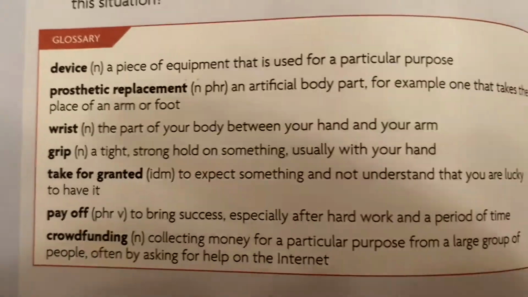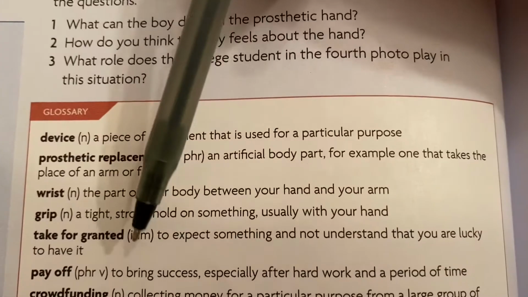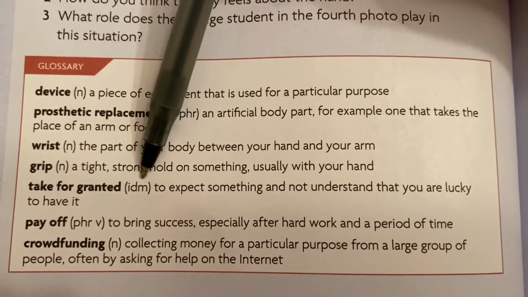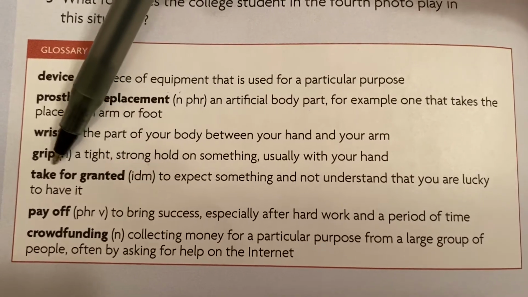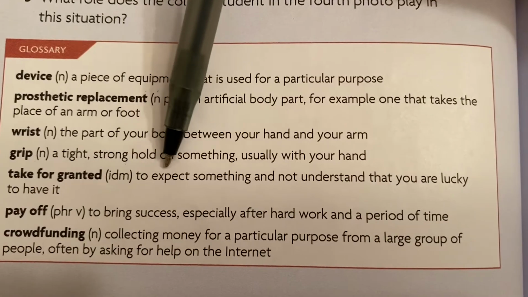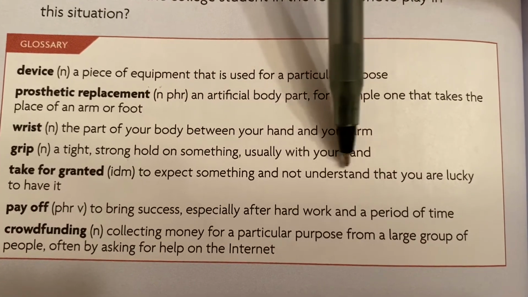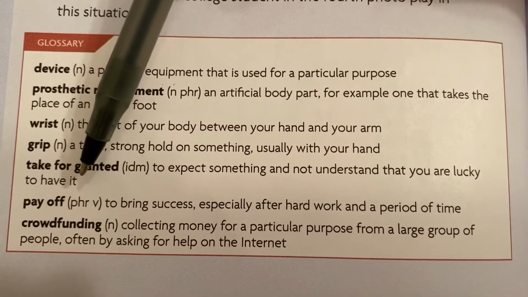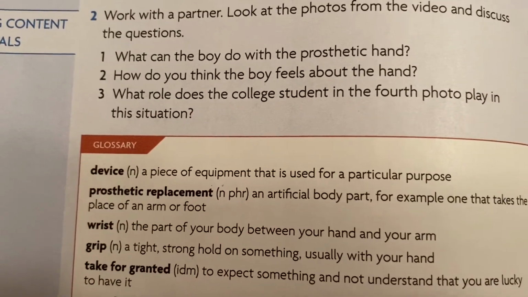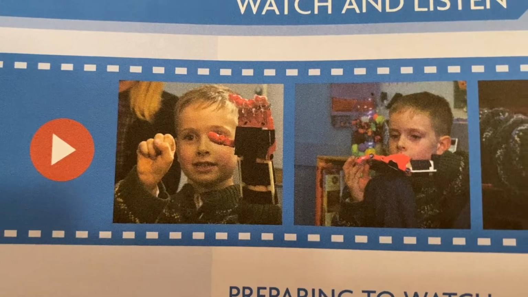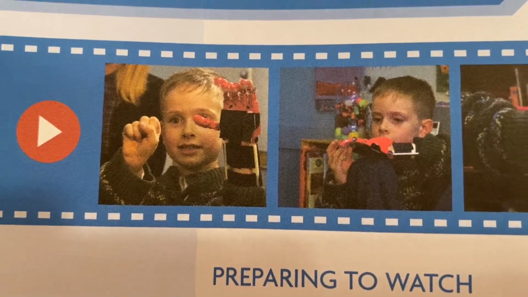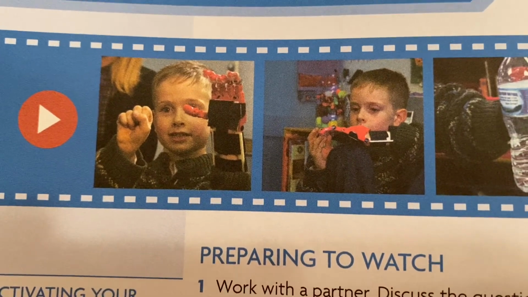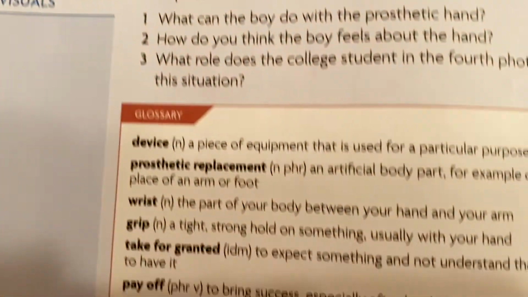Take for granted. This is an idiom, which means it's not translatable, similar to the phrases we discussed in class last week. To take for granted something means to expect something and not understand that you are lucky to have it. So, for example, we all have 2 hands. This poor boy was born with only 1 hand. So that makes me realize that I take for granted the fact that I have 2 healthy hands.